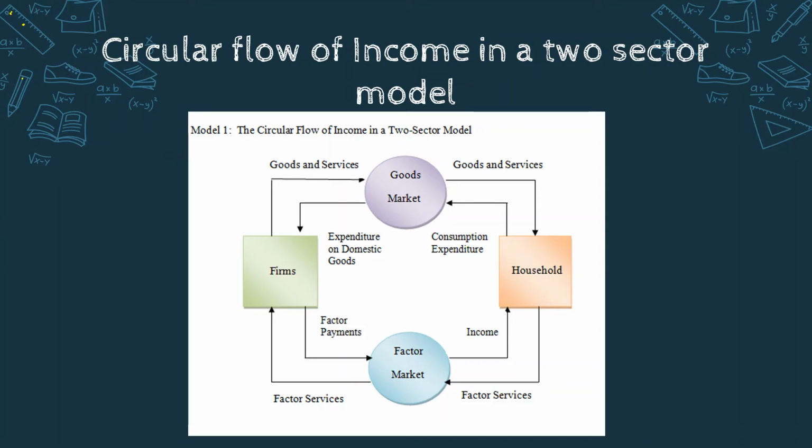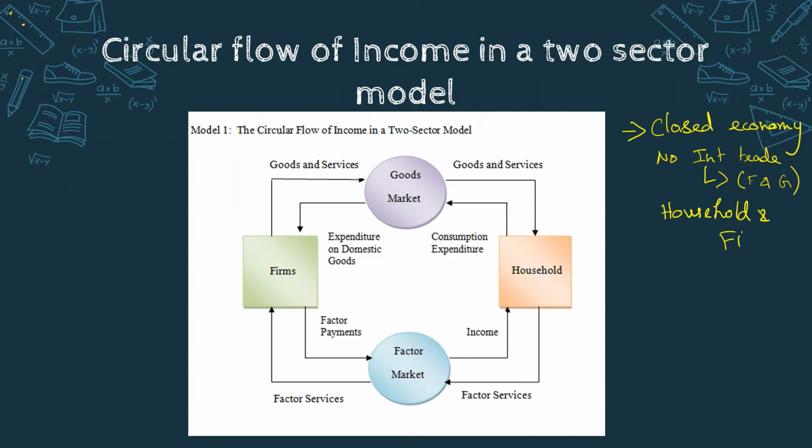In this model, the economy is assumed to be a closed economy. Closed economy in the sense there is no international trade. No international trade in the sense there is not going to be any foreign sector, and we are not going to include the government sector too. So in this two sector model, we are going to take only two sectors, household sector and firm sector.